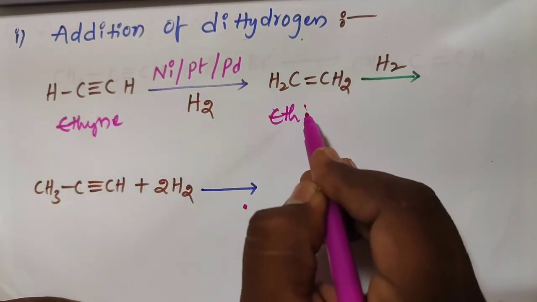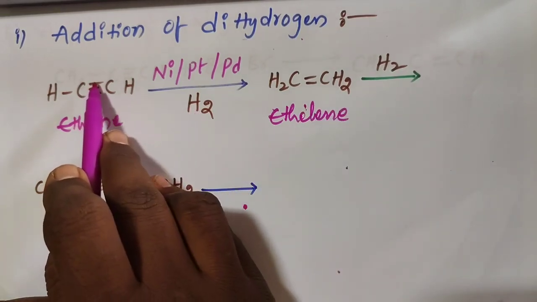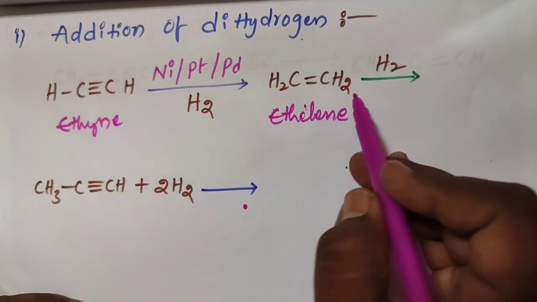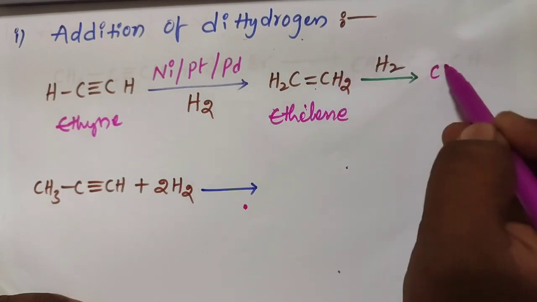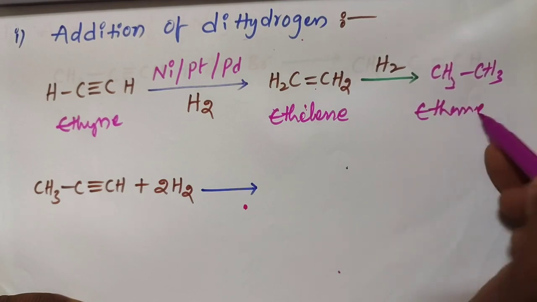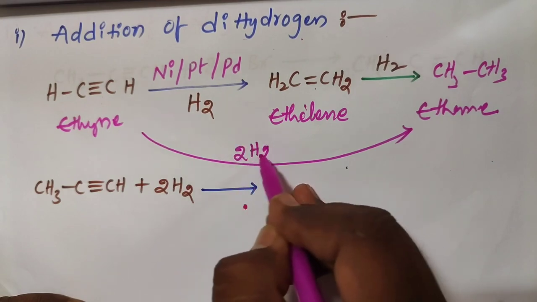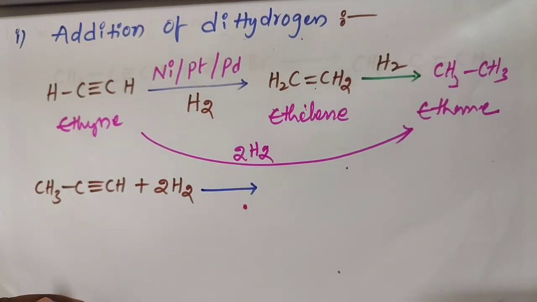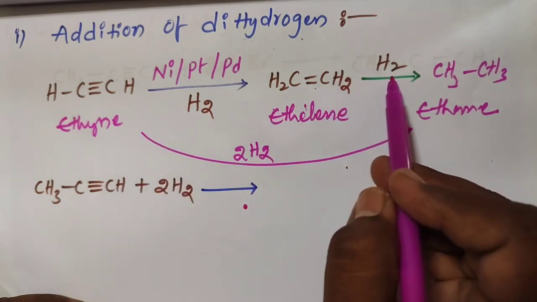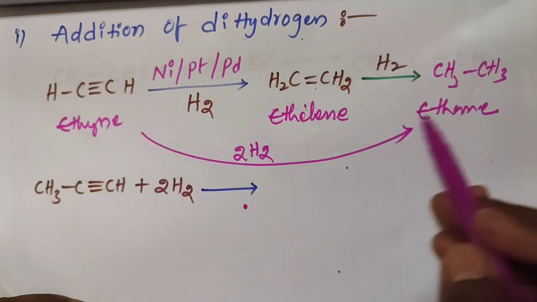This is ethylene. 2 hydrogens are added by breaking of one pi bond, we get CH2 double bond CH2, and 1 mole of H2 is added to this one, we get CH3 single bond CH3 ethane. Okay. Directly you take the ethyne by adding 2 moles of H2. If 1 mole of H2, we get ethylene, from the ethylene adding H2 we get ethane. Directly adding 2 moles of H2 we get ethane.